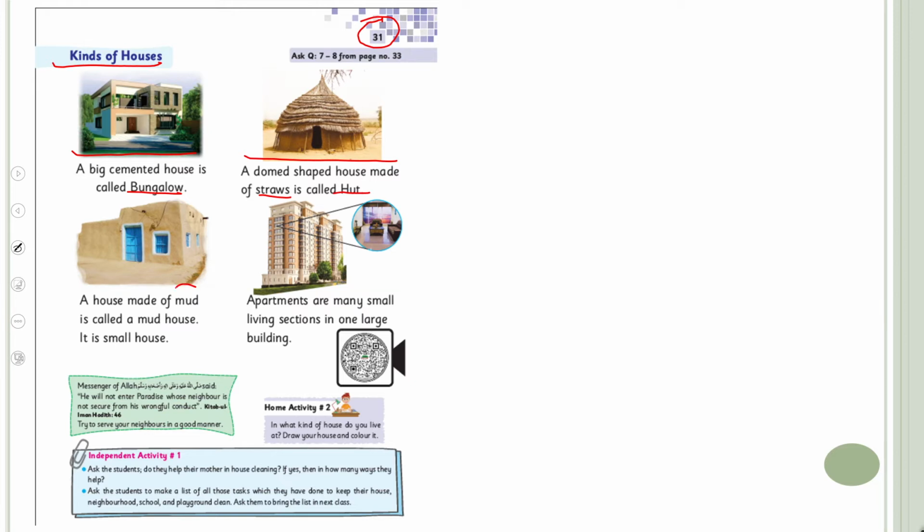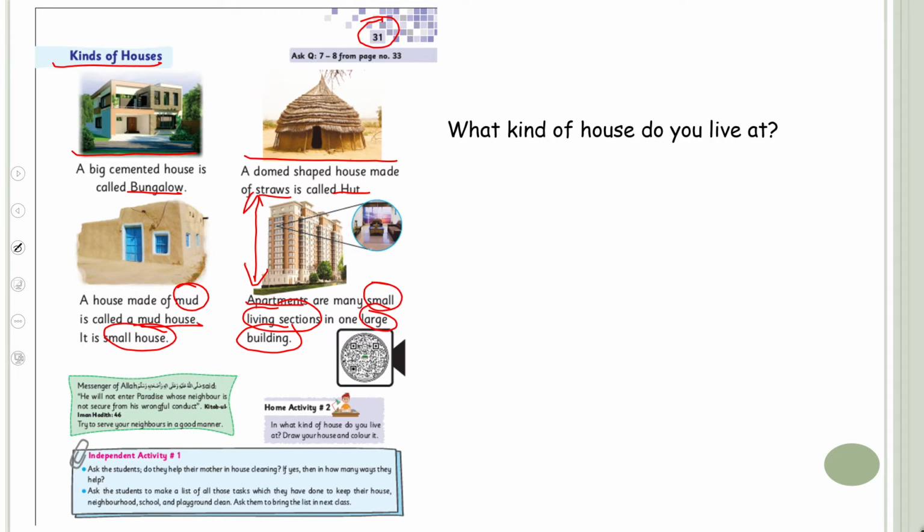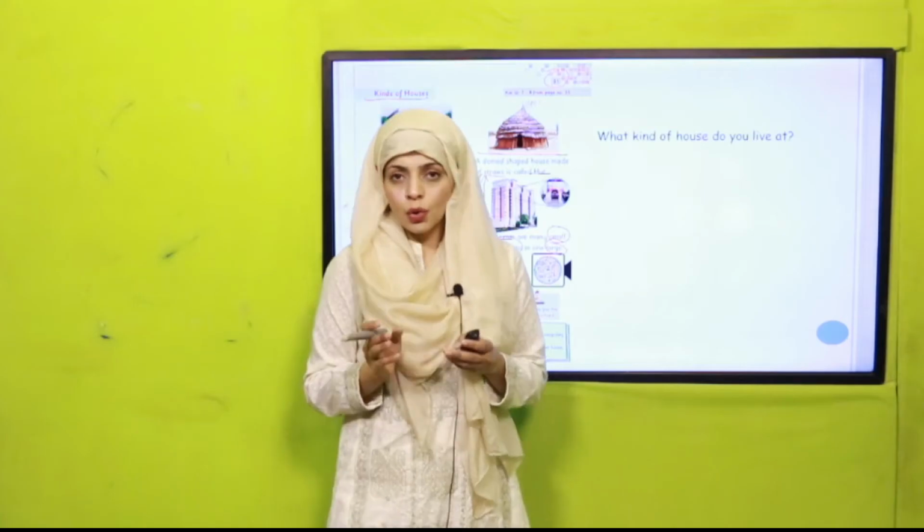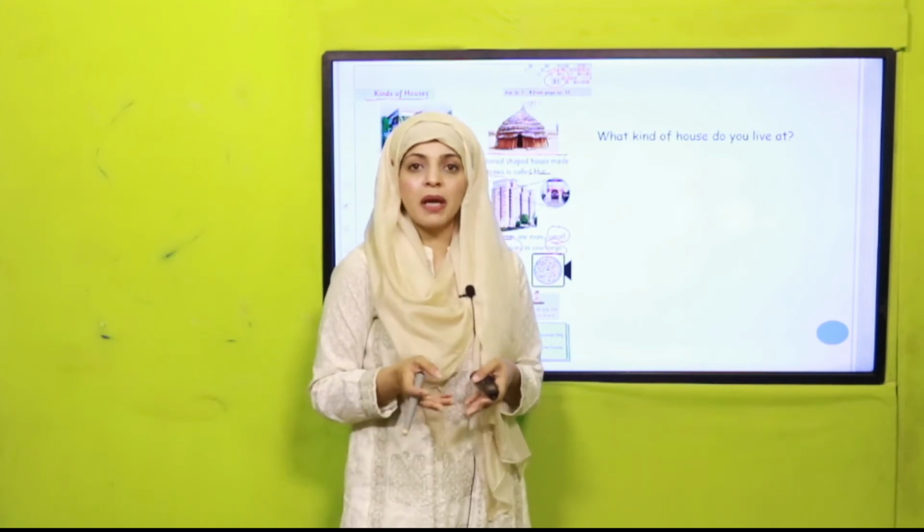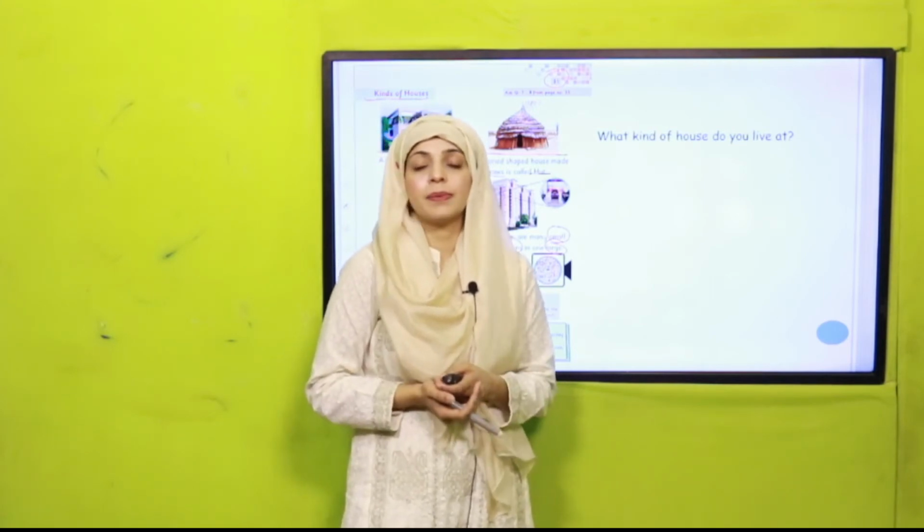Then a house made up of mud is called a mud house, and it is a small house. And the apartments, what are apartments? They are small living sections in a large building, in a very large building. Okay? So now quickly tell me, what kind of house do you live at? Do you live in a bungalow, an apartment, a mud house, or a hut?